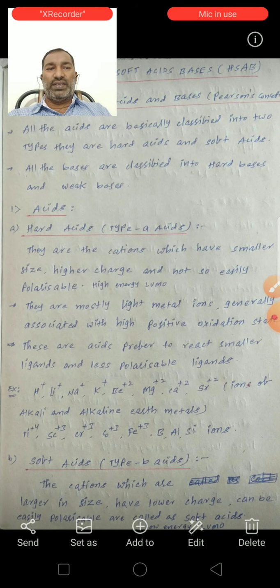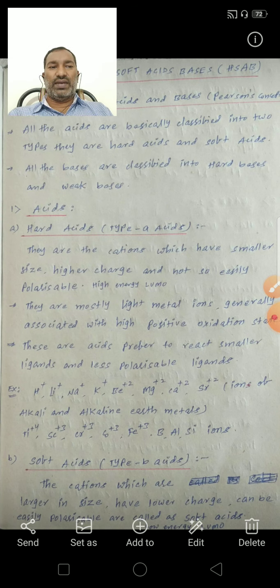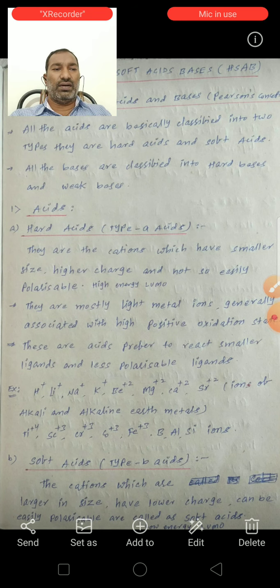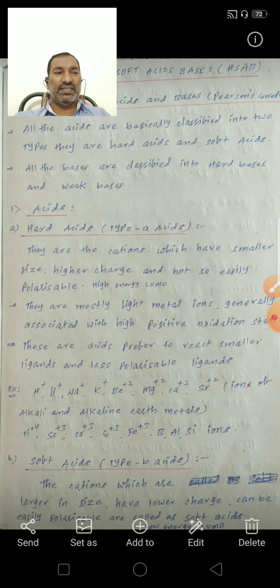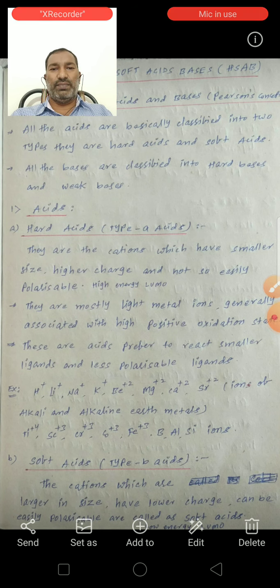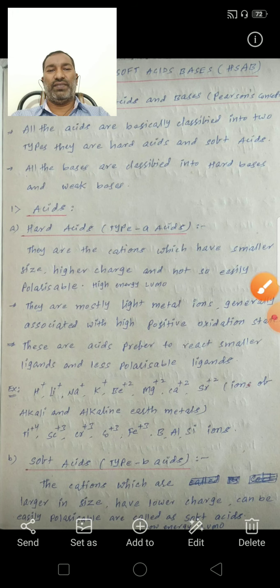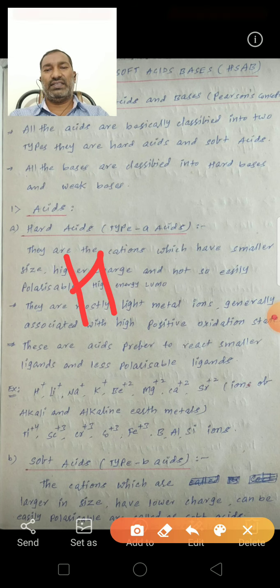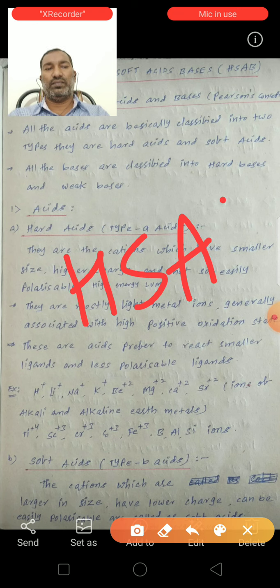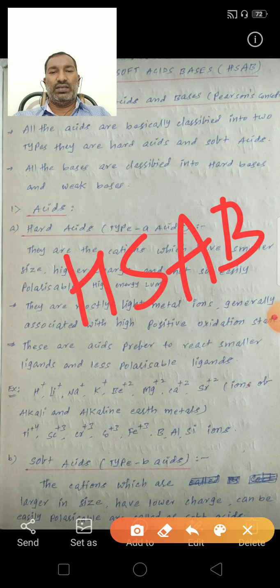So the hard and soft acids and bases concept is abbreviated as HSAB.